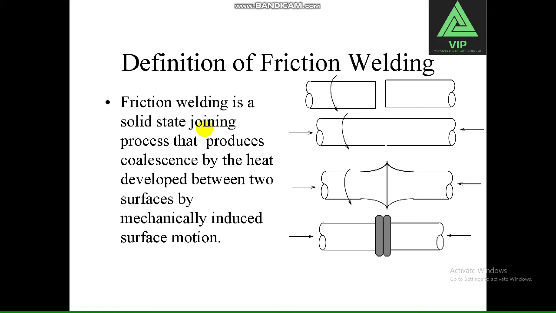In friction welding, heat is generated by the friction between two rotating surfaces. One must be kept stationary, and the other one will be rotating. Due to the friction, a large amount of heat is generated. This heat is used to melt the metal, which will make the coalescence of the metal. These coalescent metals then get cooled, and the two metals stick together.